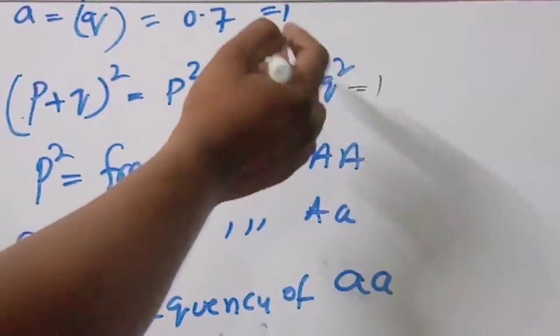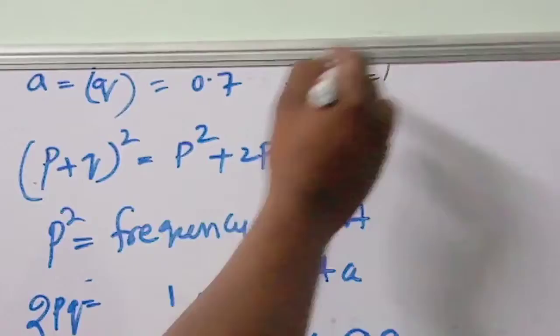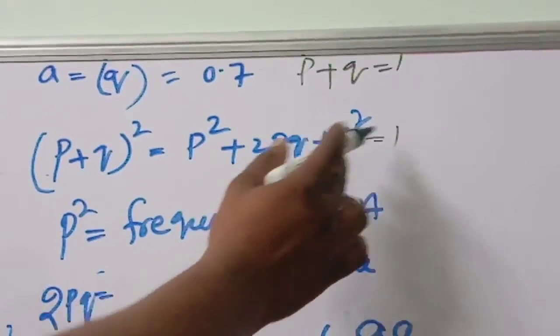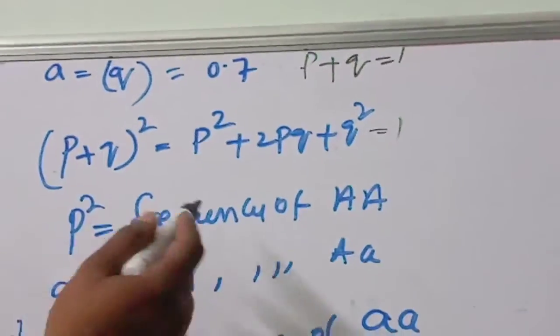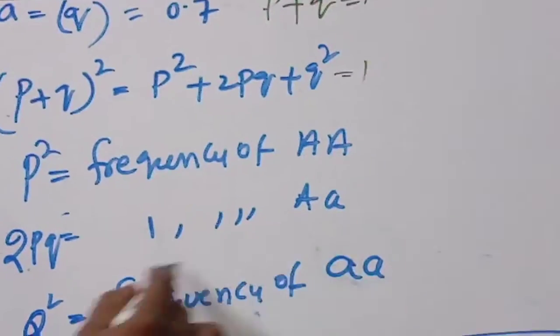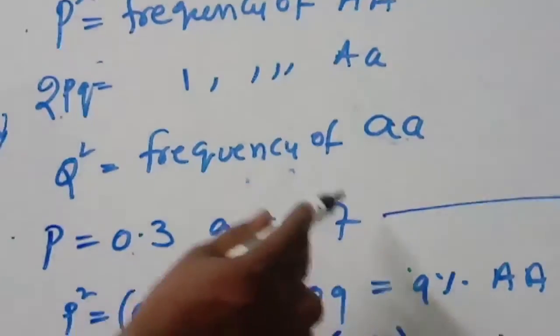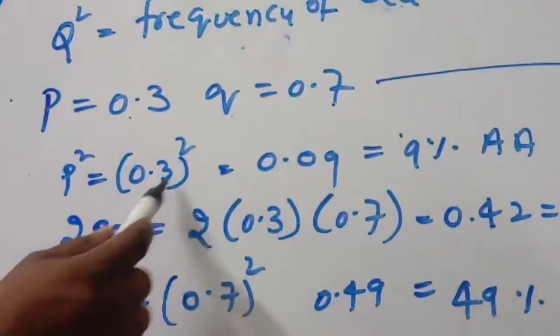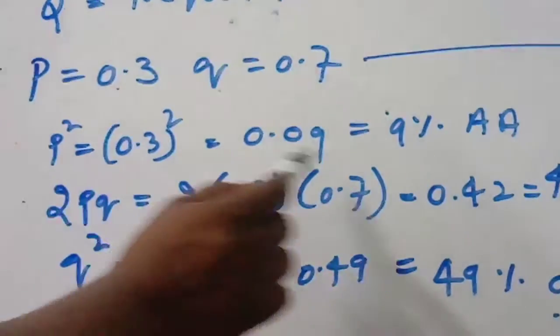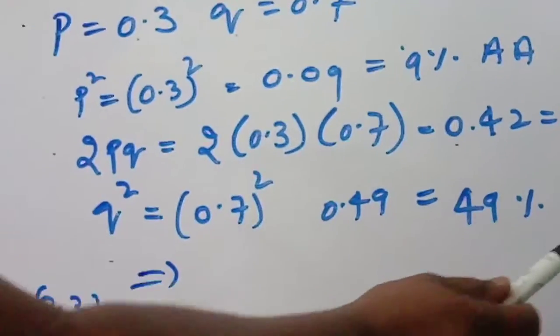So p + q is equal to how much? Come on, p + q is equal to 1. p² is the frequency of AA, 2pq is the frequency of Aa, q² is the frequency of aa. So p is 0.3 and q is 0.7, in the sense p² is 9%, 2pq is 42%, q² is 49% aa.